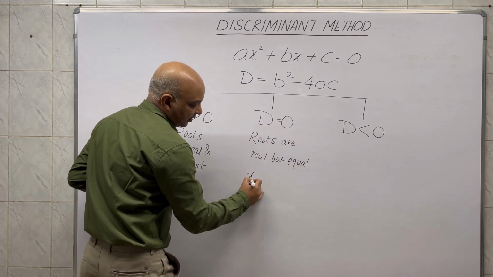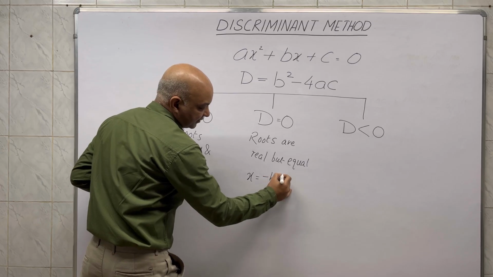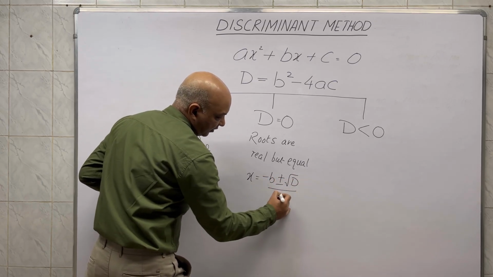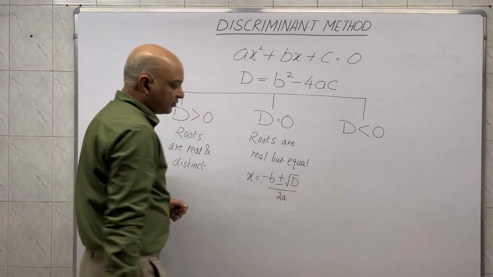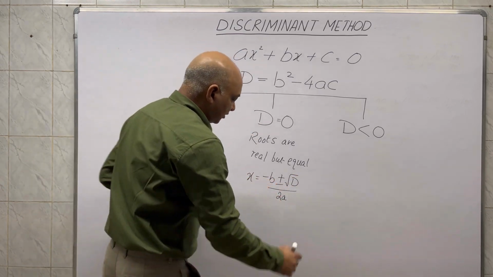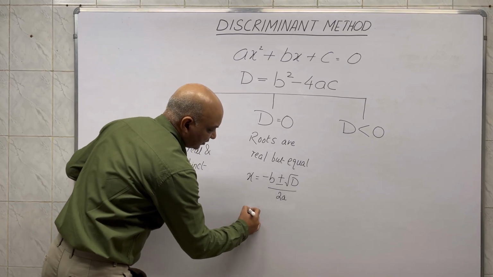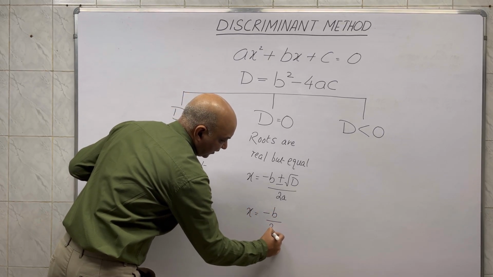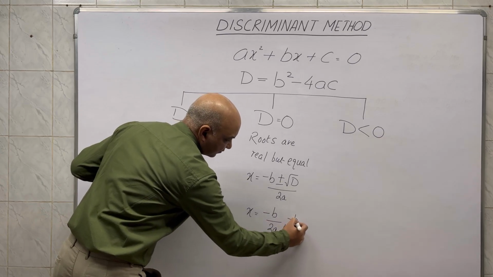As you can see, roots are given by (−b ± √D) / 2a. So if this part becomes 0, then both the roots are given by −b/2a each.